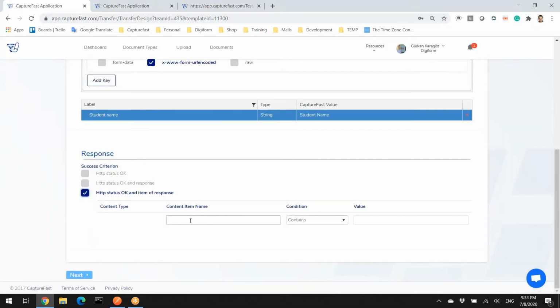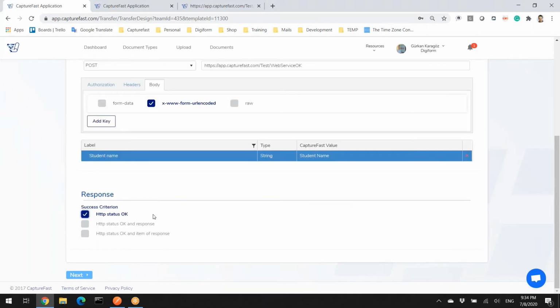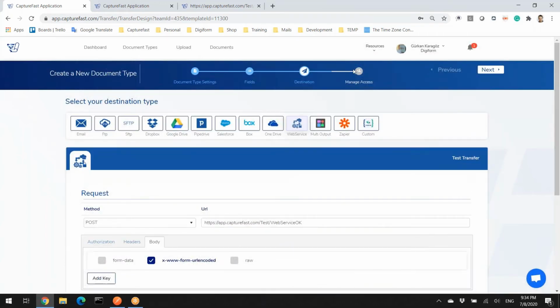A content item can contain or equal some other values, so you can easily log the information coming from the system. I will keep it as HTTP status okay. So let's see what will happen when we process a document with student name.